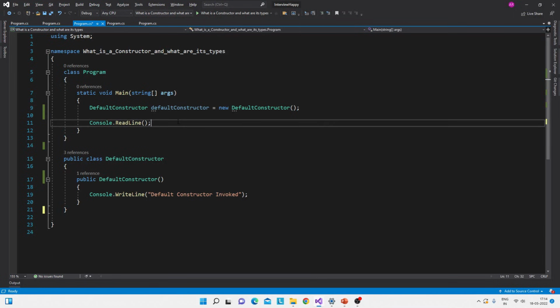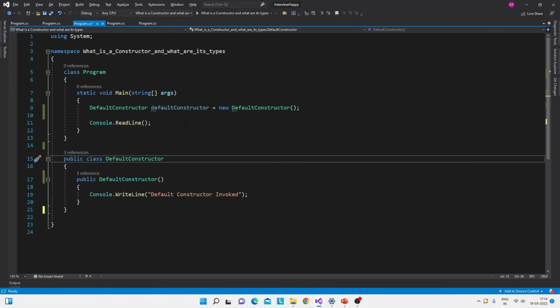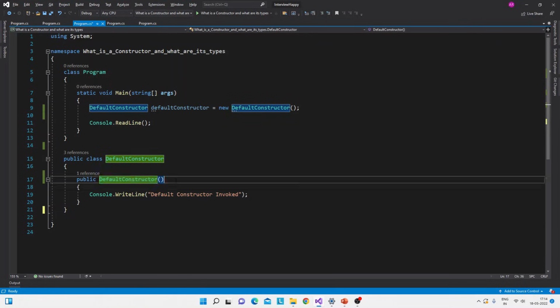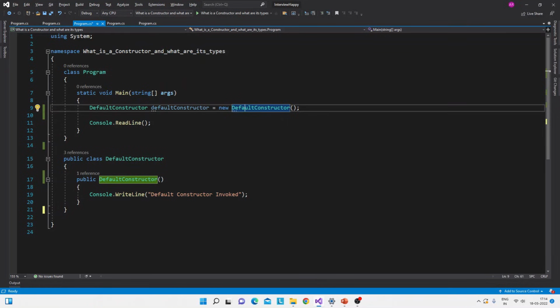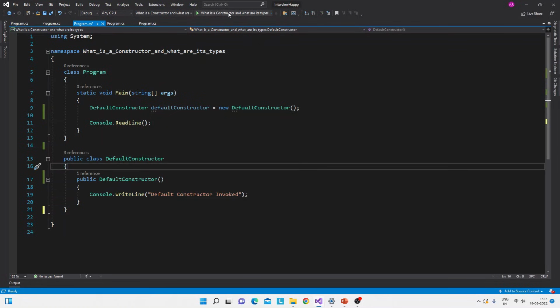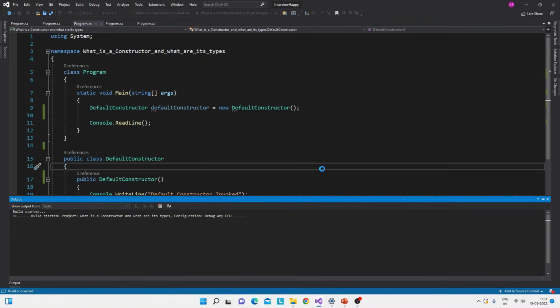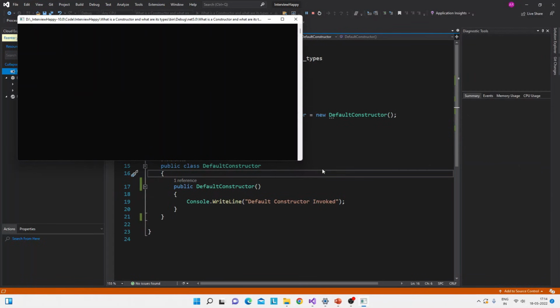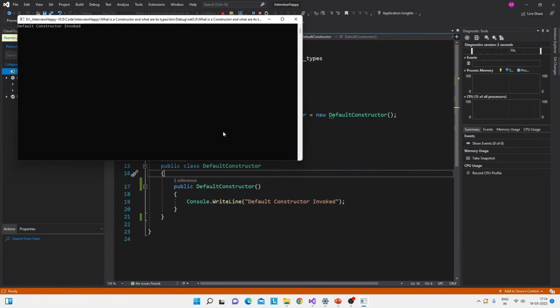Let me show you in the code also. So this is the same code which has this DefaultConstructor class and this default constructor inside it. So now I will run it and see, just by creating the object of this class, this constructor is invoked. Let me show you. See, here is the output, default constructor invoked. So this is the first and the simplest type of constructor.